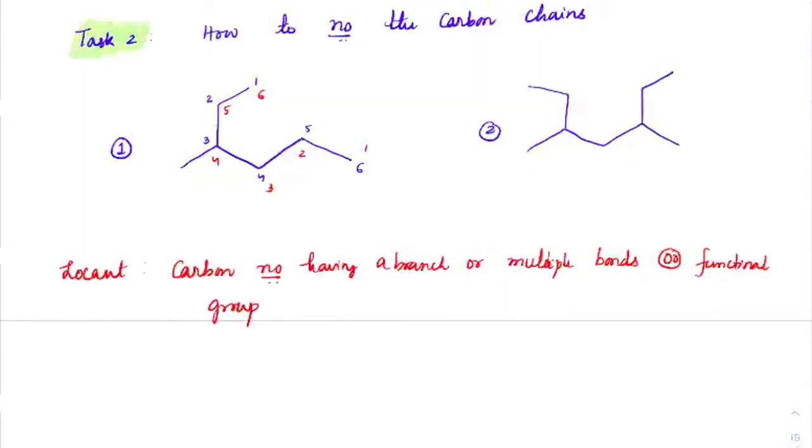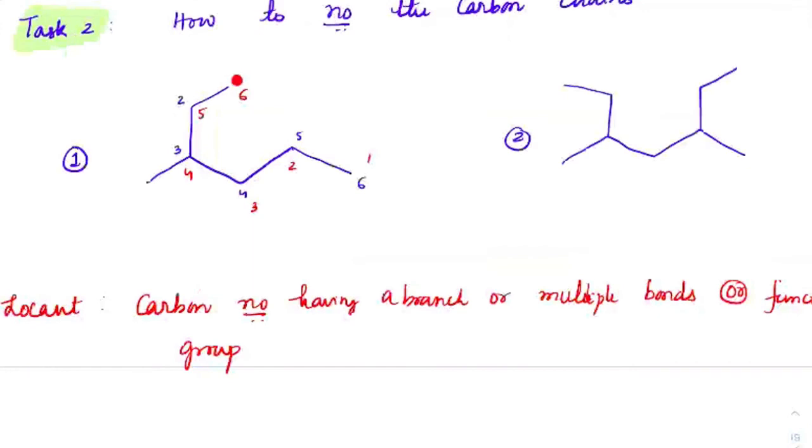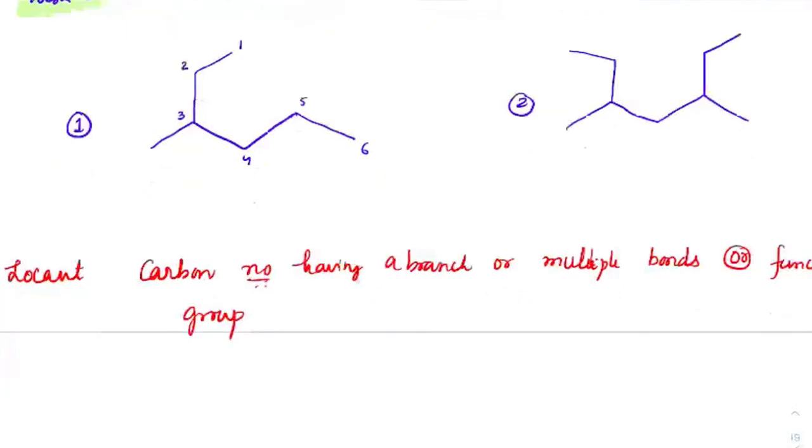So here you can see the locant is at this position. So that should always be the least locant value. If you can get the least locant, you should always prefer that. So we should prefer the numbering with this blue numbering, not with that red one. So I'll just remove that red one here. So hence the name here is 3-methyl. Name is simply 3-methyl hexane.